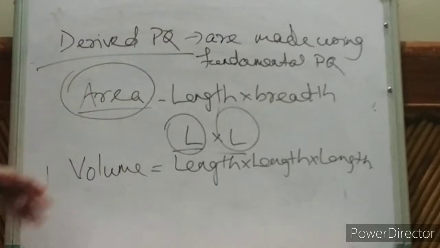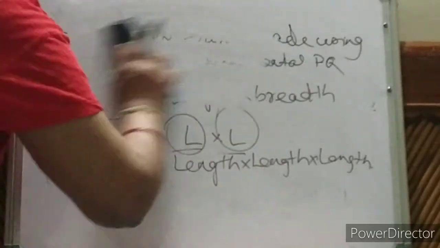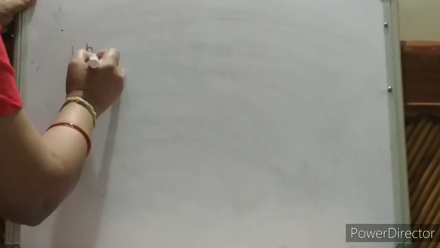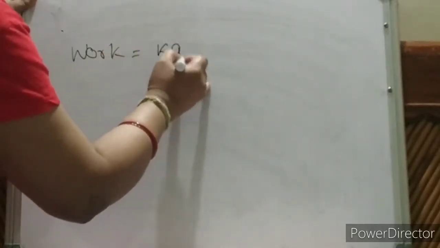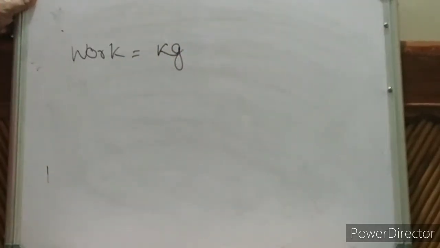Suppose work done. What is work done? Let me discuss this also, then you can easily realize this thing. Work is force into displacement. What is force? Mass into acceleration.